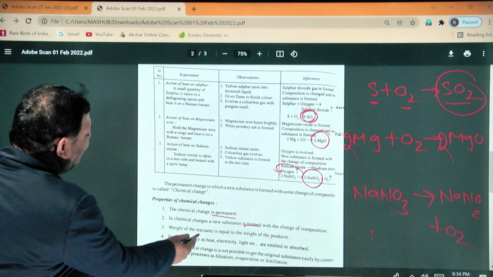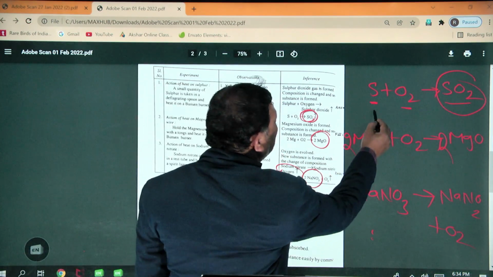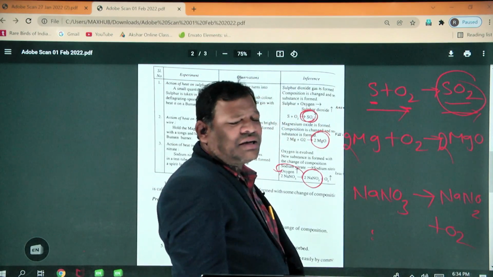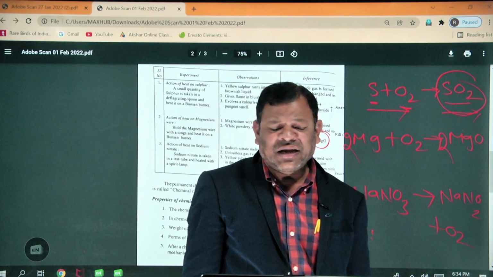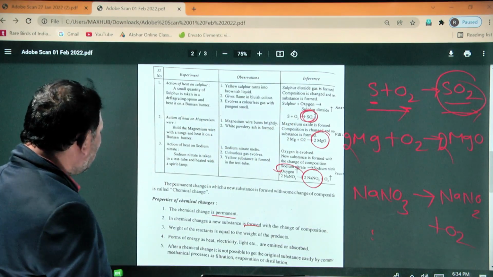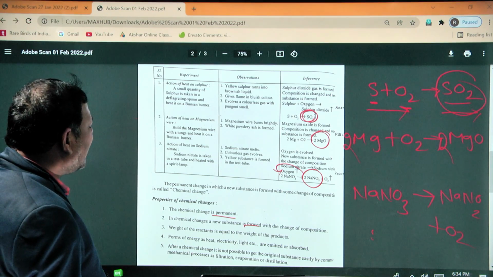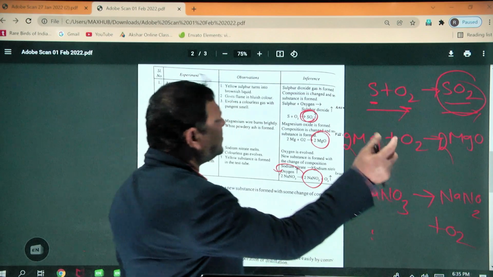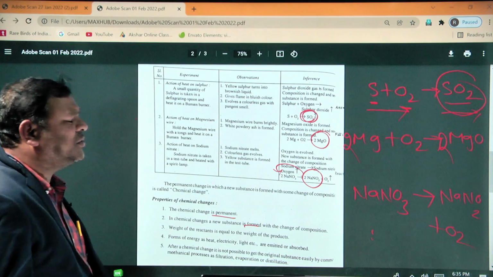Next, the weight of the reactant is equal to the weight of the product. So in a chemical reaction, this is called the reactant, this is called the product. Reactant is equal to product. So in a chemical change, forms of energy such as heat, electricity, light are emitted or absorbed. For example, when sulfur combines to form sulfur dioxide, sometimes heat is absorbed, sometimes electricity, sometimes light.